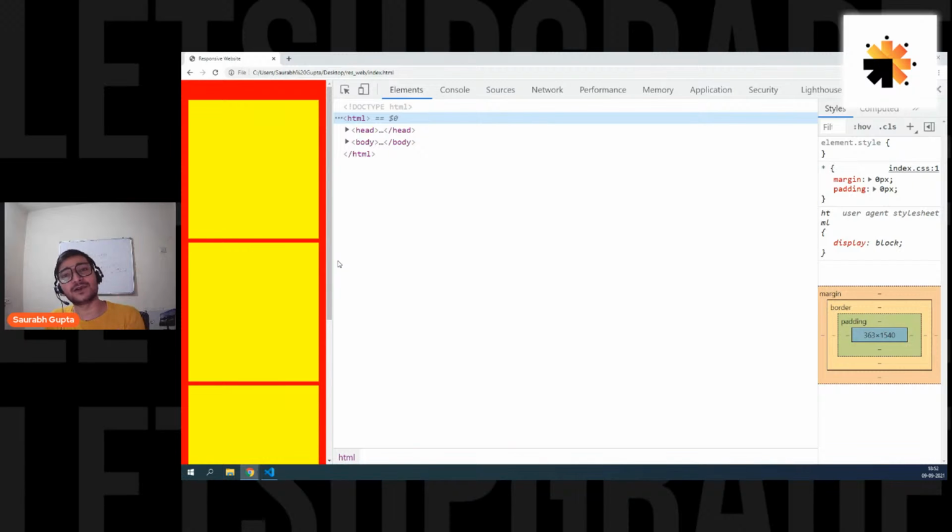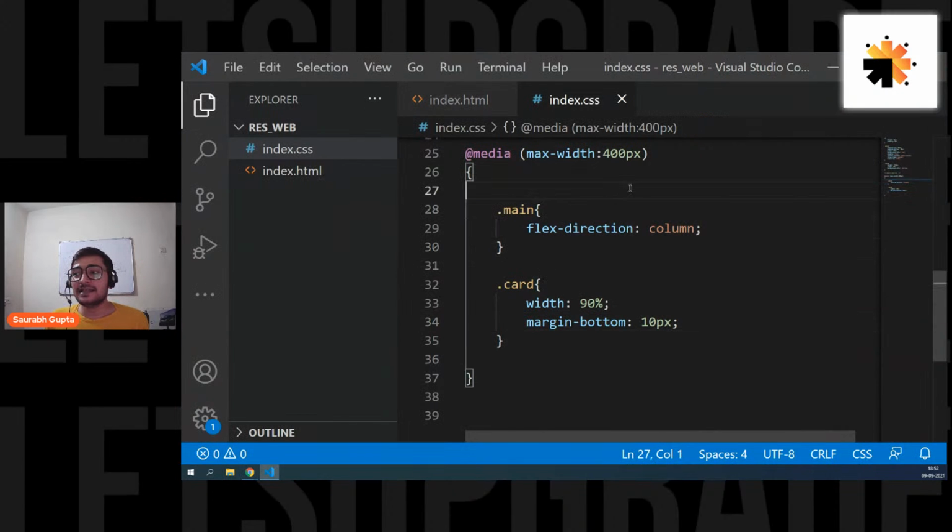How do we know what value to set for max width? Don't worry, Venkat, that is already available on the internet. If you simply go on the internet and search for breakpoints. Now see guys, these things here are called breakpoints.